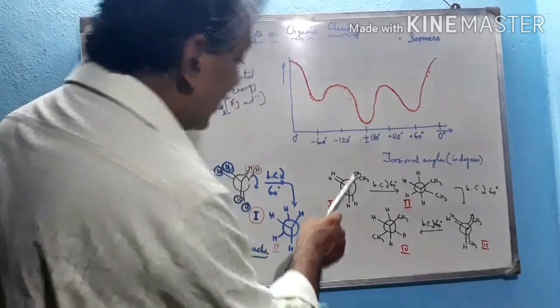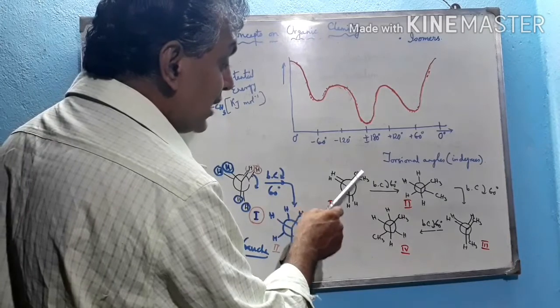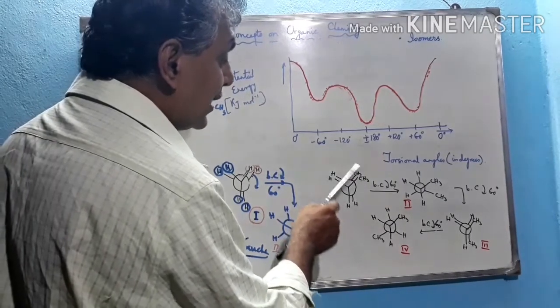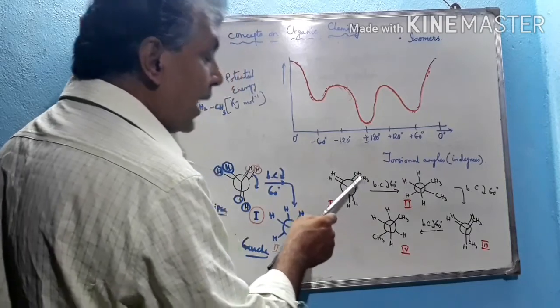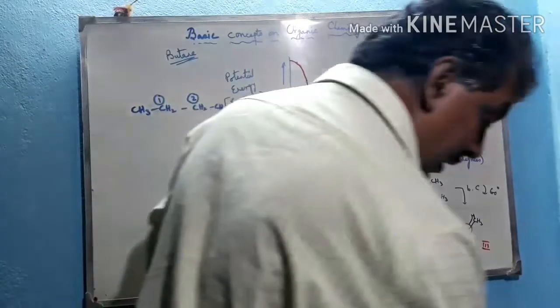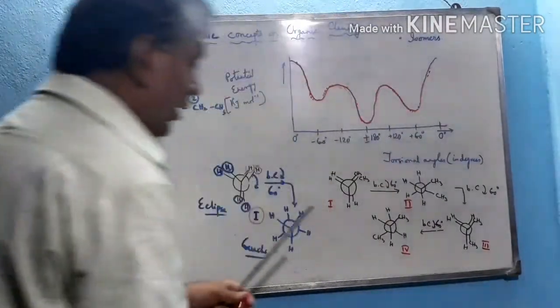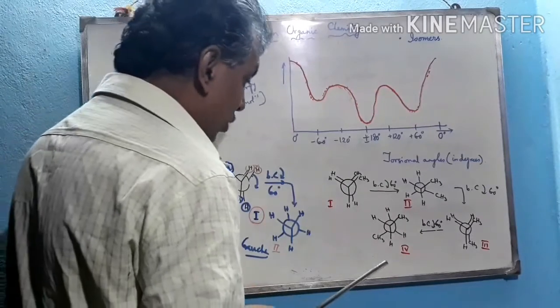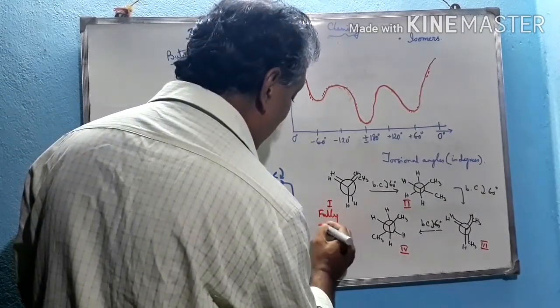But in the first structure, this is the eclipsed structure, fully eclipsed, where 2 CH3 groups are eclipsed with each other. So the maximum interaction, that means steric hindrance occurs, as well as electronic repulsion, and that's why the first structure is called the fully eclipsed structure.